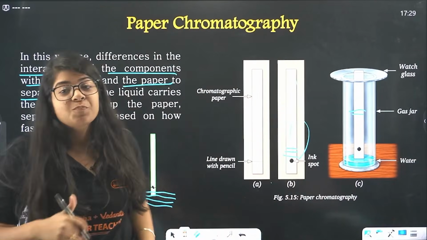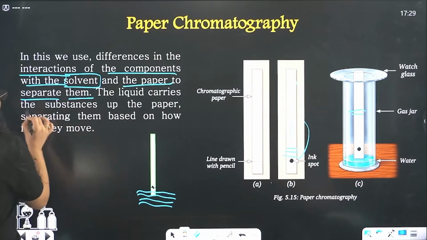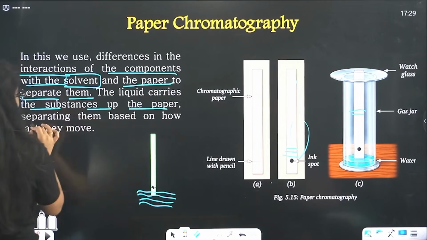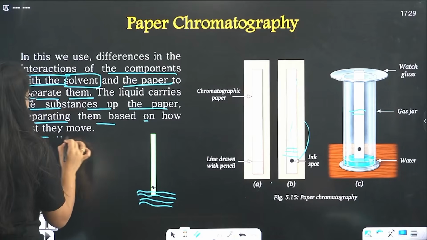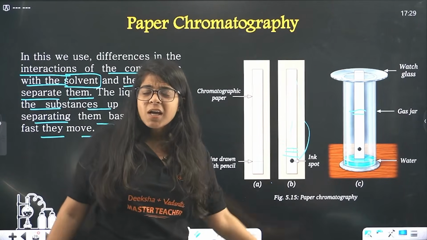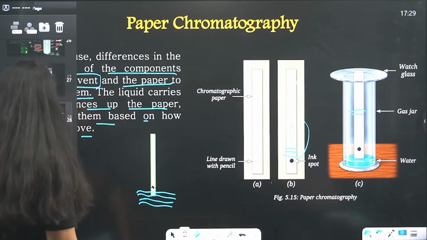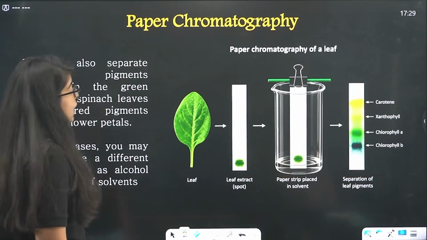Okay, so we use paper chromatography. You'll remember this? The liquid carries the substance up the paper, separating them based on how fast they move. Done. That is what paper chromatography is. Now actually, this is used in real life.